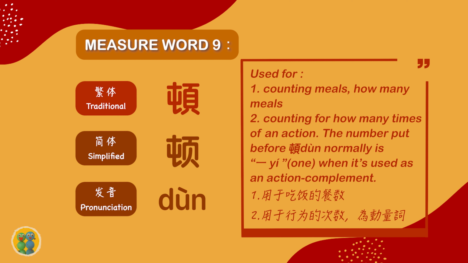The ninth measure word is 顿. It is used for counting meals. How many meals? And it also can be used for counting how many times of an action. The number you put before 顿 normally is 1 when it's used as an action complement.